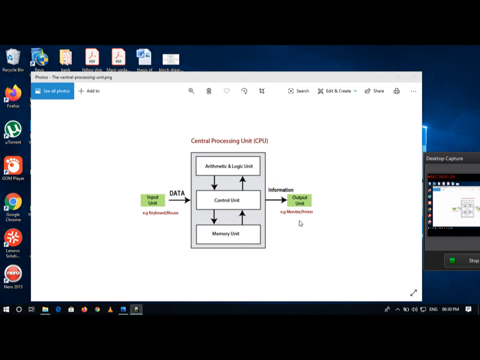Every time you utter the words computer system, you have to know the meaning of system. What is a system? Do you have any examples of a system?